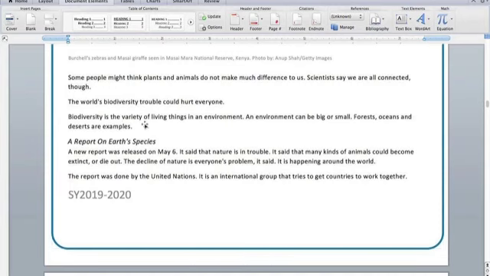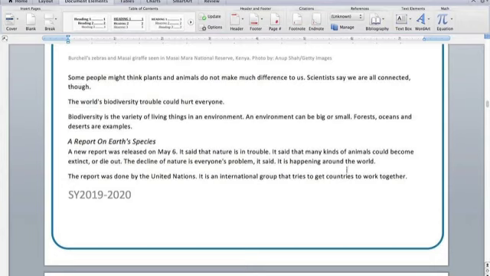Biodiversity is the variety of living things in an environment. An environment can be big or small. Forests, oceans, and deserts are examples. A report on Earth's species. A new report was released on May 6th. It said that nature is in trouble. It said that many kinds of animals could become extinct or die out. The decline of nature is everyone's problem, it said.